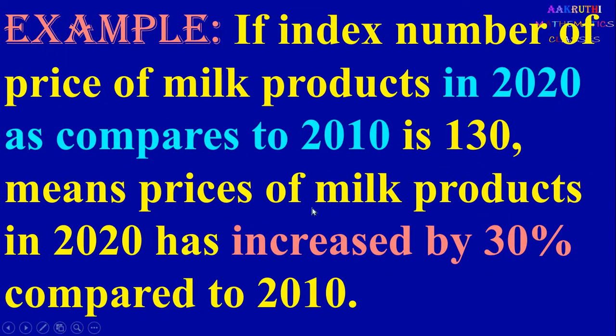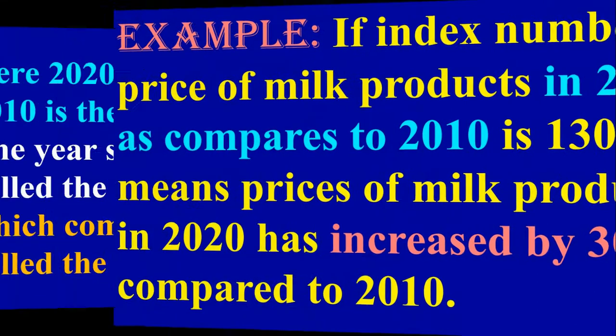Next, here is one example. If the index number of the price of milk products in 2020 as compared to 2010 is 130, it means the price of milk products in 2020 has increased by 30% compared to 2010. Here the index number is 130. That indicates that if a milk product cost 100 rupees in 2010, now its price is 130. So the increase in price is 30%.